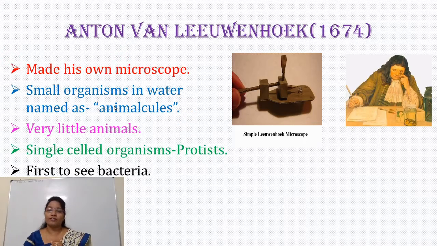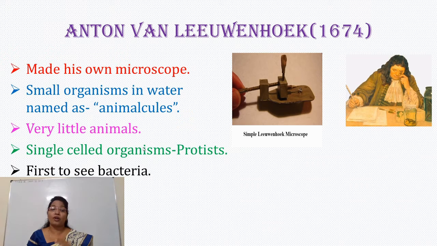The meaning of this word animalcules is very little animals or very little organisms. At that time he was also observing single-celled organisms.